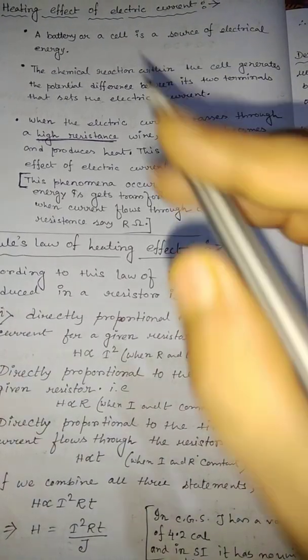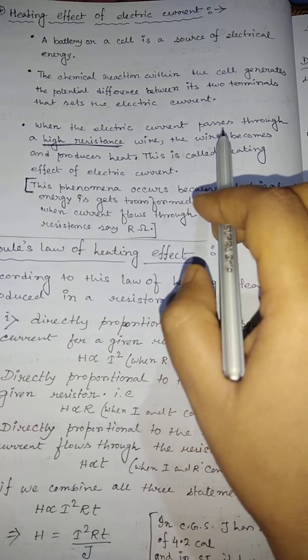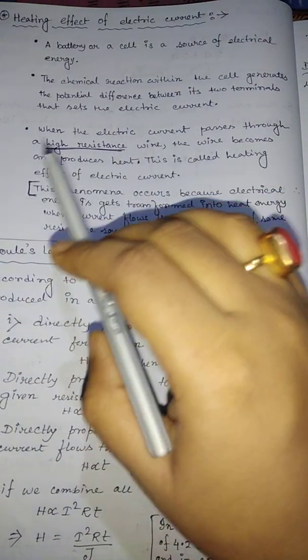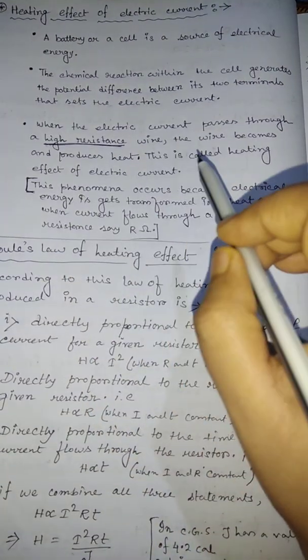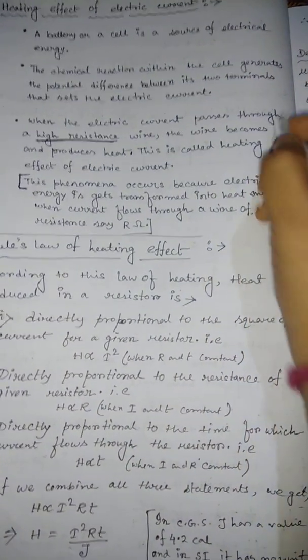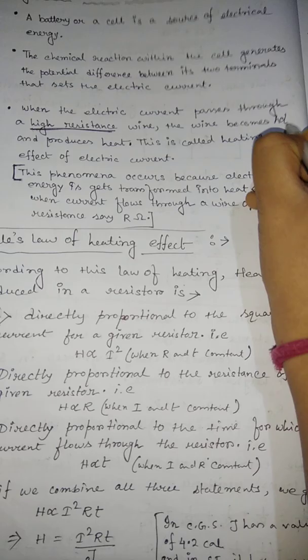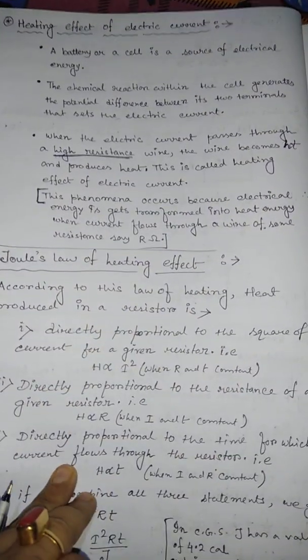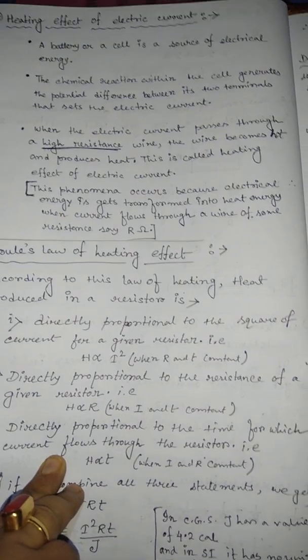So when the electric current passes through a high resistance wire, the wire becomes hot and produces heat. This is called the heating effect of electric current.